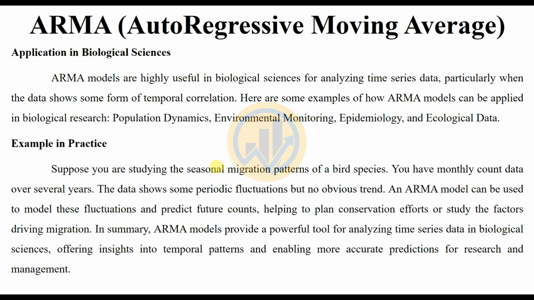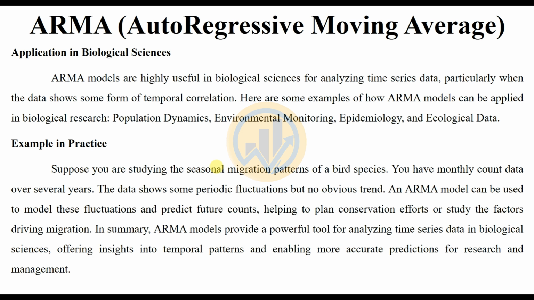In biological science applications, ARMA models are highly useful for analyzing time series data, particularly when the data show some temporal correlations. Here are some examples of how ARMA models can be applied in biological science: population dynamics, environmental monitoring, epidemiology and ecological data.